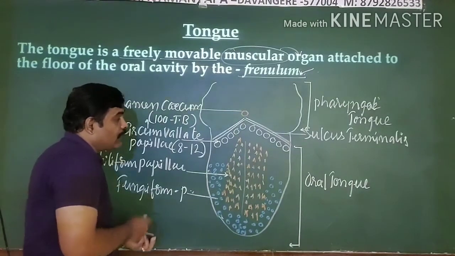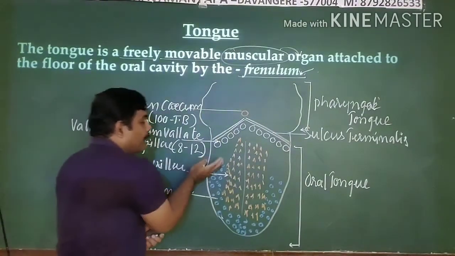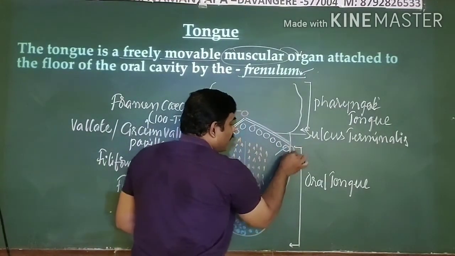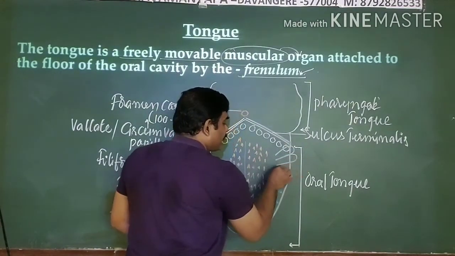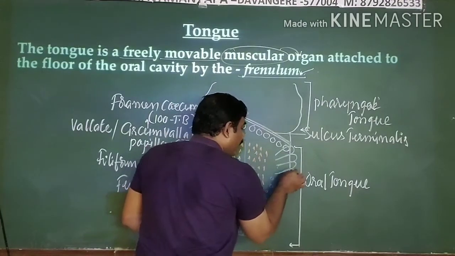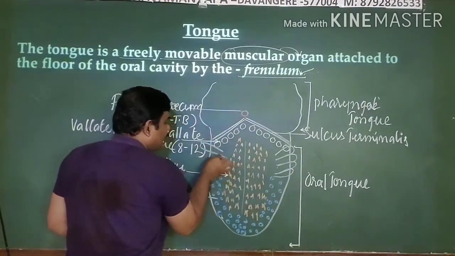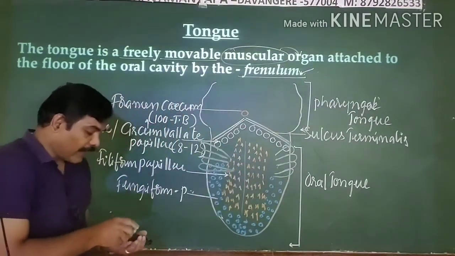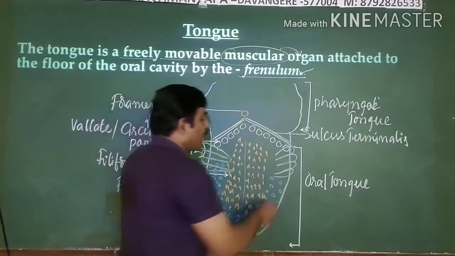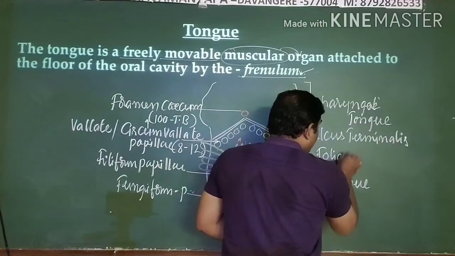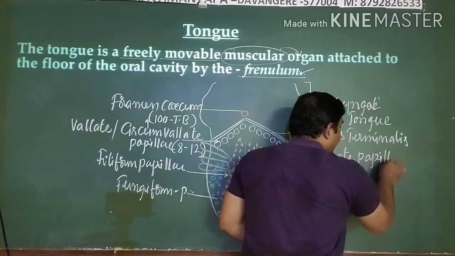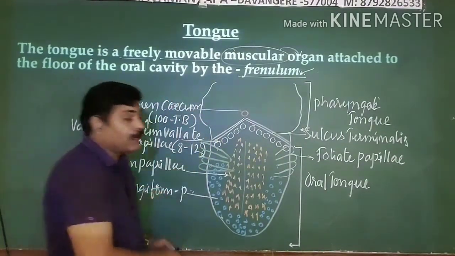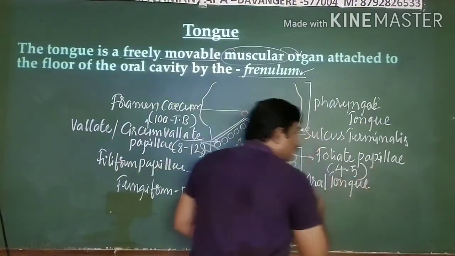Coming to another important type of papillae, at the back of the tongue, on either edge, you can see papillae that are vertical in shape, just like leaves. These are leaf-like structures, and their number ranges from 4 to 5 on each side. They are known as foliate papillae.